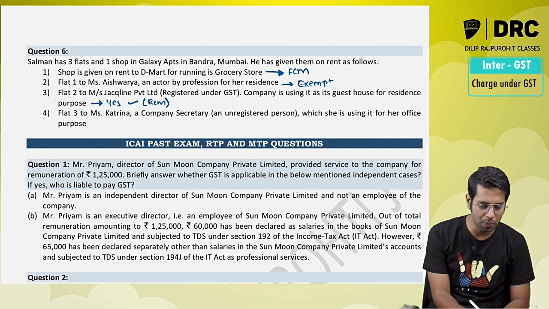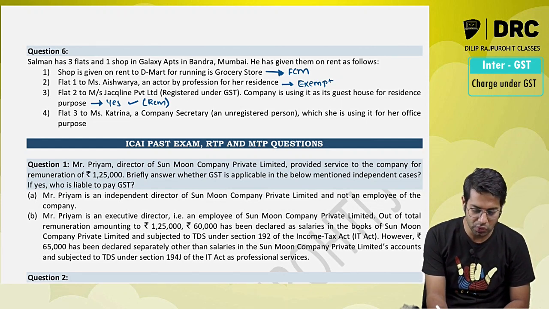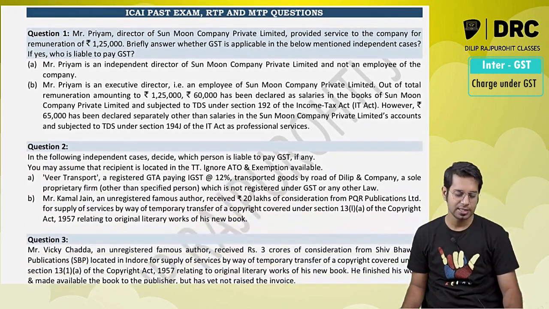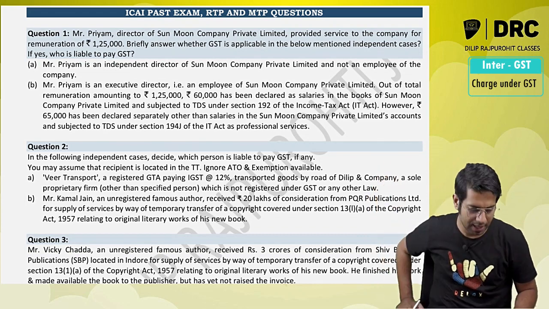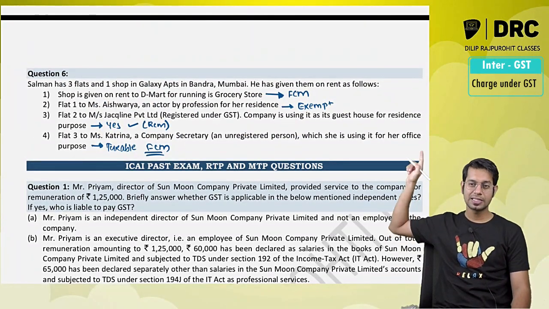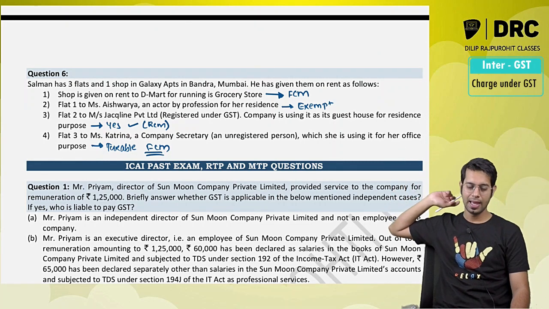Flat number 3 is given to Miss Katrina, a company secretary, which is using it for office purpose. So because you are using it for commercial purpose, it is taxable, and it is taxable under forward charge. Let us see some past examination question. When the amendment came, this question was asked. So similarly, this time I am expecting a question on renting and GTA.